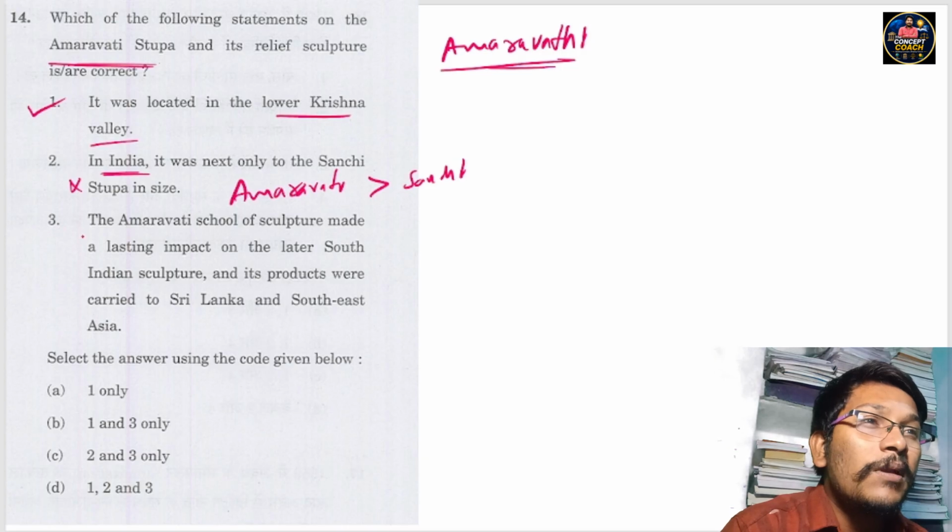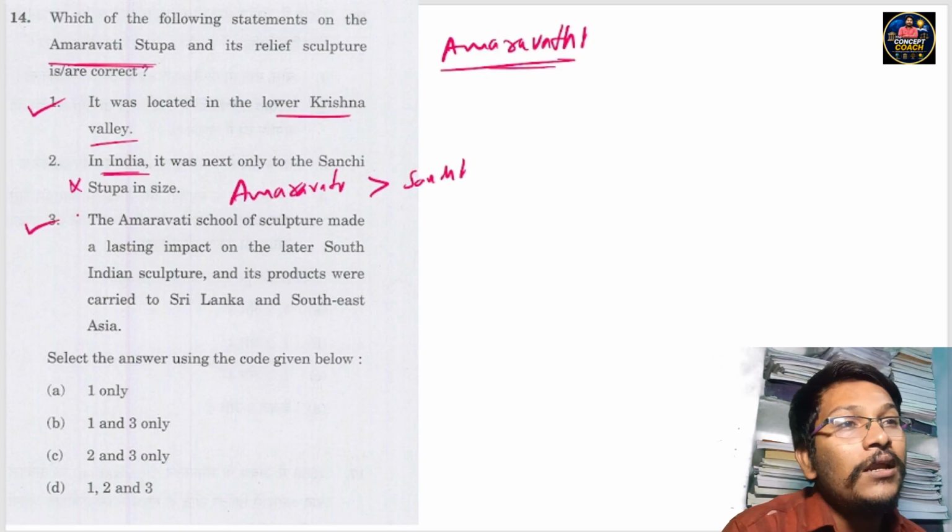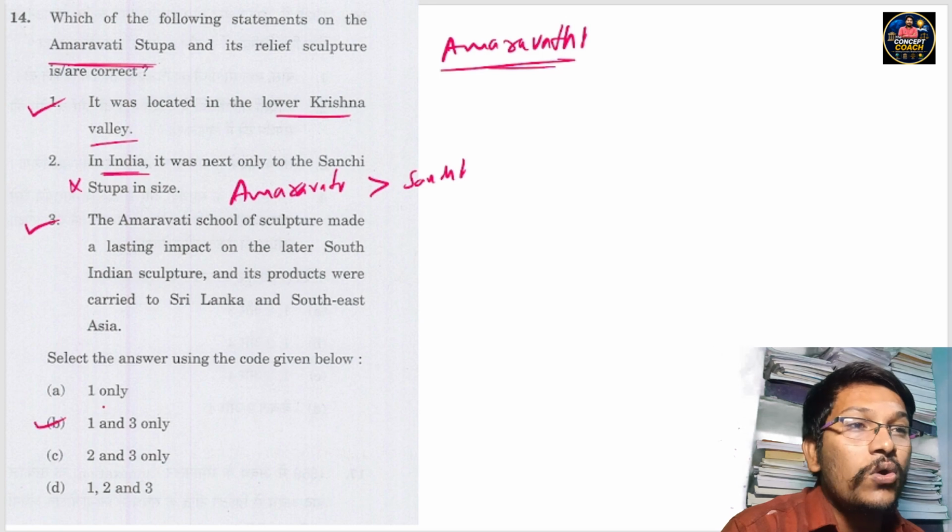And coming to statement number 3, the Amaravati school of sculpture made a lasting impact on later South Indian sculpture, and its products were carried to Sri Lanka and Southeast Asia. It is also correct. This culture was expanded to Sri Lanka and Southeast Asia by the Pallavas. So 1 and 3 are correct. So option B is the correct answer for this 14th question.